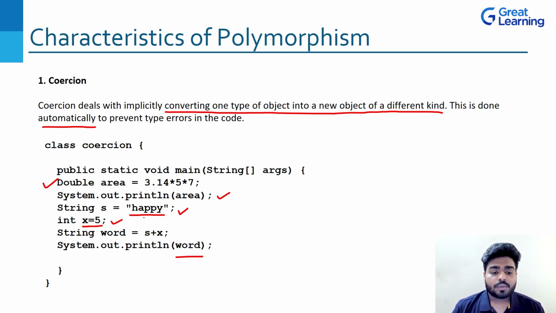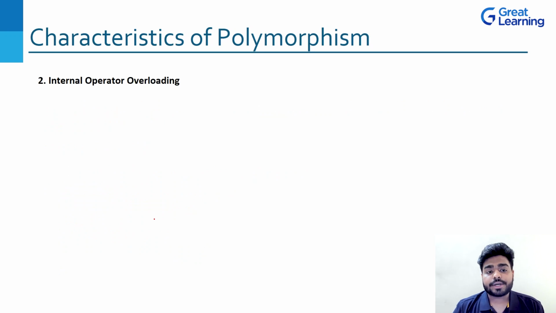So what we are doing here is we have written a string and an integer, and at last we are getting a string, right? So converting one type of object into a new object of a different kind. This is what is coercion, okay? This happens many times when you do polymorphism, and this is a characteristic of it, okay? Next is nothing but internal operator overloading.